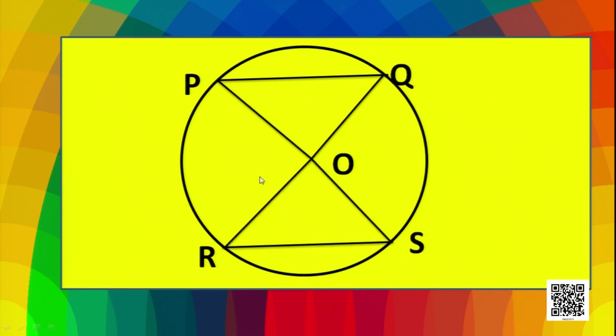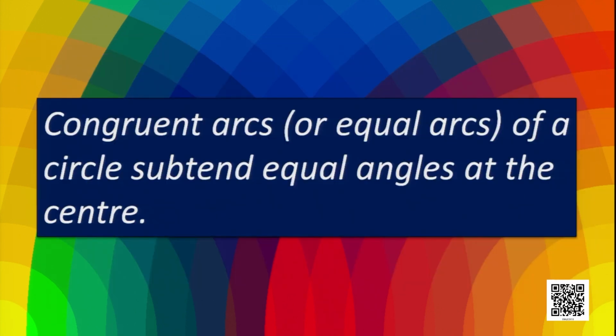Now see, in this figure we have two equal chords, so we have two congruent arcs. As we know that two equal chords subtend equal angles at the center, we can also say that congruent chords subtend equal angles at the center. So congruent arcs or equal arcs of a circle subtend equal angles at the center.